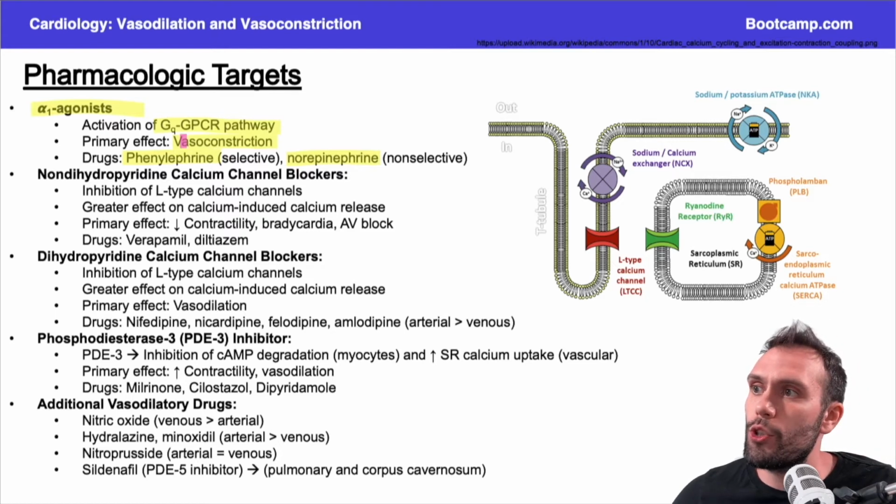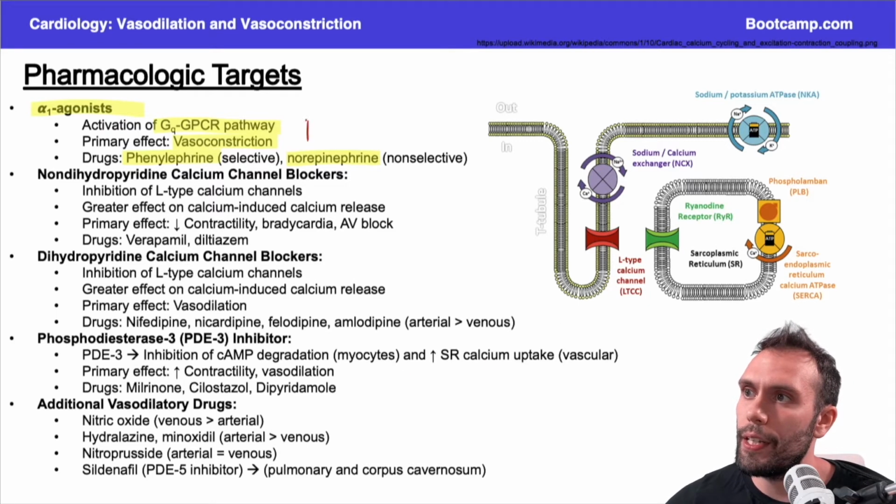So again, vasoconstriction, most of this is going to be at the arterial side, and so you're going to get a very significant, usually very significant increase in your afterload. Okay, in your afterload or your TPR, okay, or your diastolic blood pressure, okay.